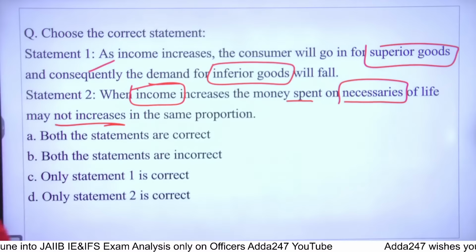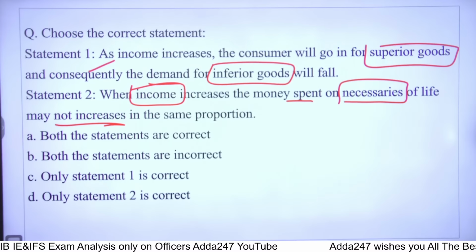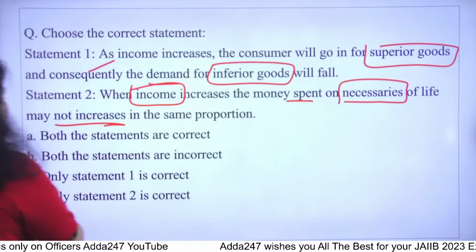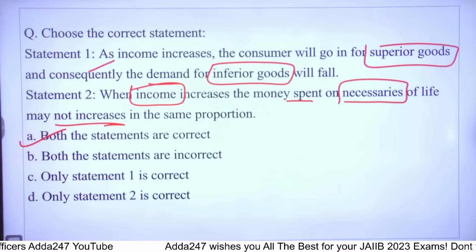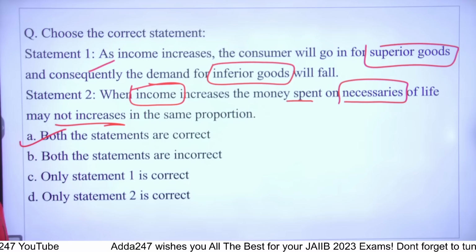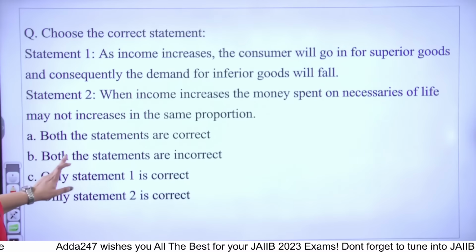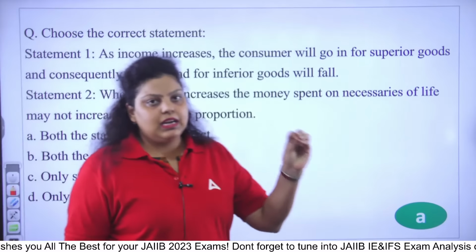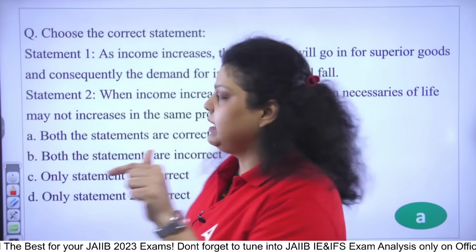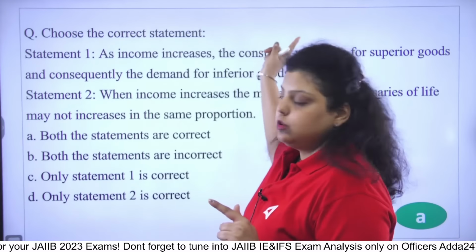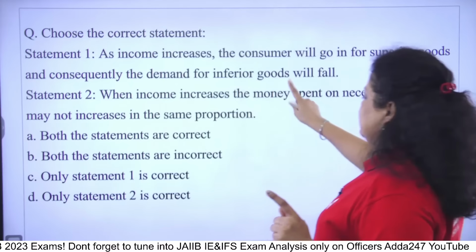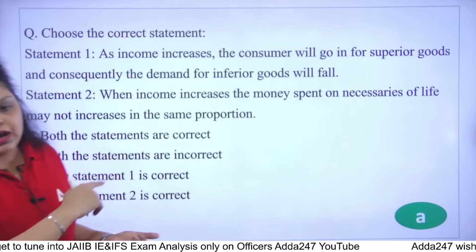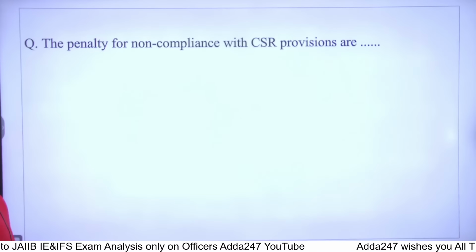The second, we are saying when income increases, the money spent on the necessaries of life may not increase in the same proportion. That is also true. So right answer will be both the statements are correct. Okay, right answer is both the statements are correct. The reason, because inferior goods have a negative relation with income. If the income increases, their demand will decrease and you will start purchasing the superior goods. Same thing we are saying, if income increases, the money spent on the necessaries of life may not increase in the same proportion because of the different economic situation of the country.